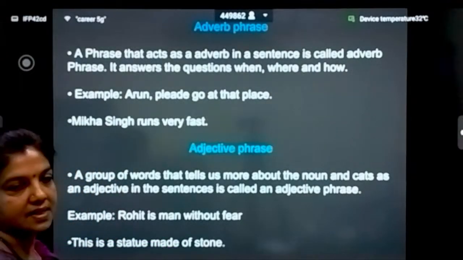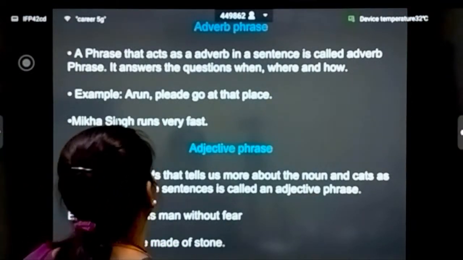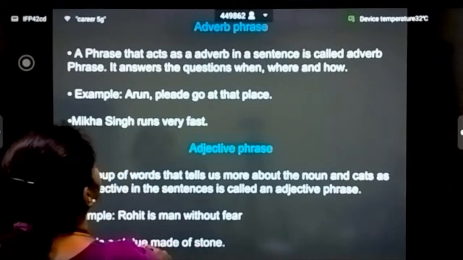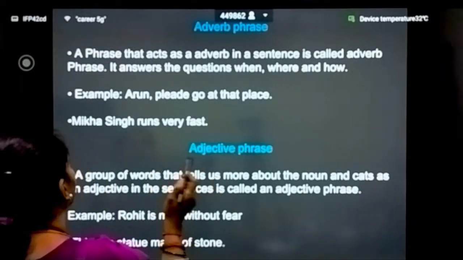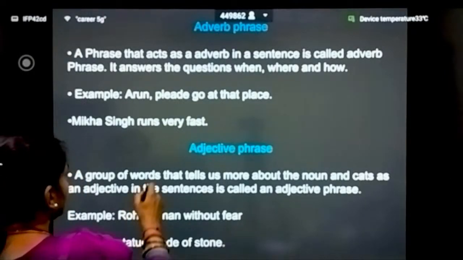the adverb phrase. The phrase that acts as an adverb in a sentence is called an adverb phrase. It answers the questions when, where and how. For example, like Arun,